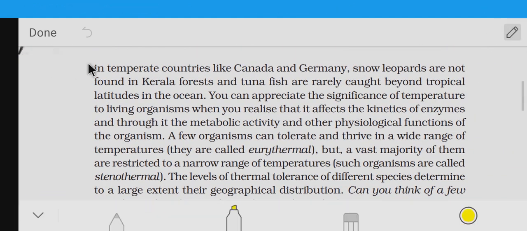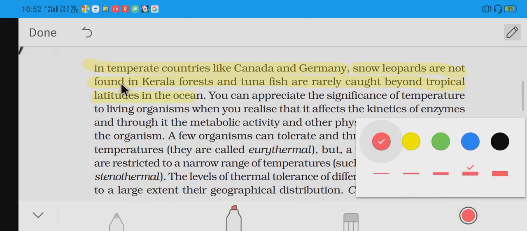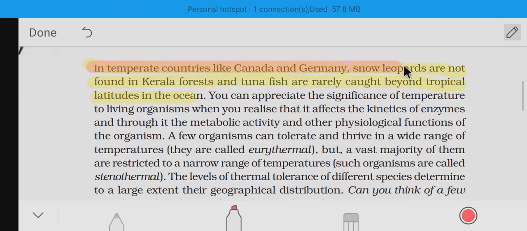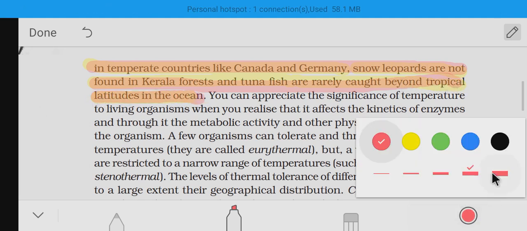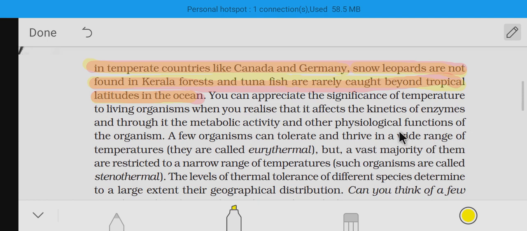in temperate countries like Canada and Germany. Also, snow leopards are not found in the Kerala forest. Tuna fish are rarely caught beyond the tropical latitudes in the ocean. So I will highlight it with a red pen. So in temperate countries like Canada and Germany, snow leopards are not found in the Kerala forest, and tuna fishes and latitudes. This is an important point to note.